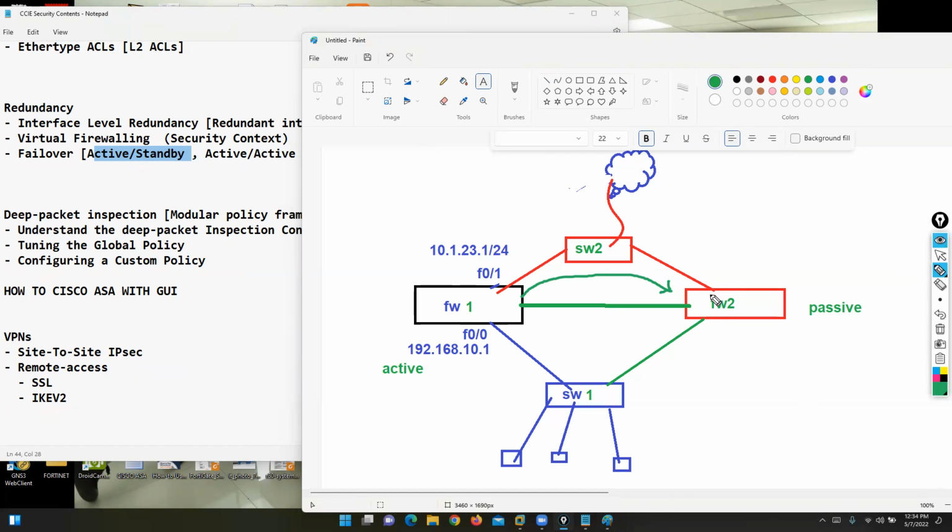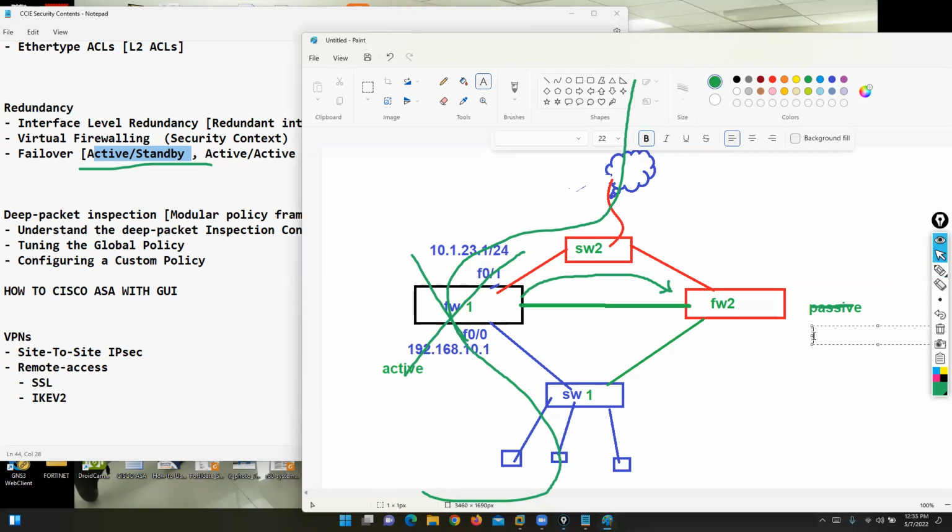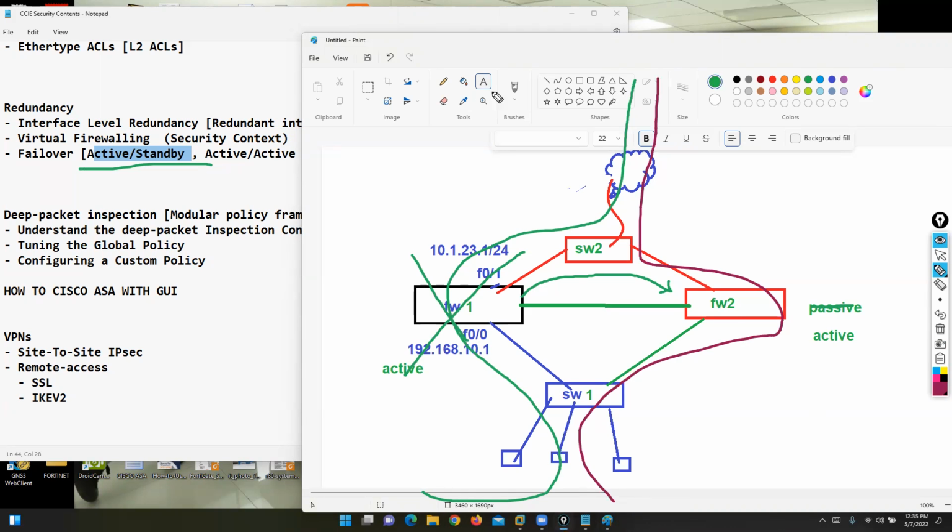Firewall box 2 is getting the hello packet information that this box is active and traffic is traveling via this active box. The passive box we are not utilizing. Inactive standby, you cannot utilize. You can only utilize one firewall box, and the other firewall box you are using in standby mode. So traffic is traveling through the active box, and in case the active box is down, then this passive box will become active automatically. And when this box becomes active, the traffic is traveling via this firewall box. This is called what? Active standby.